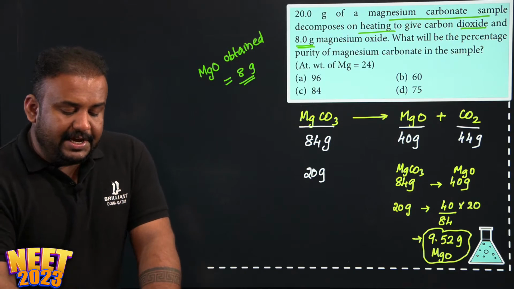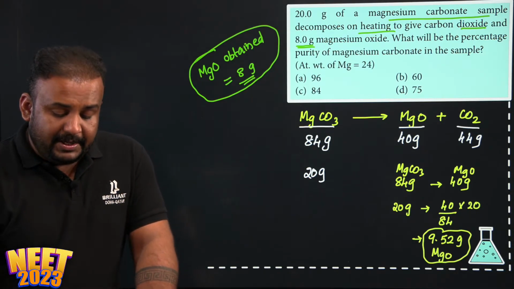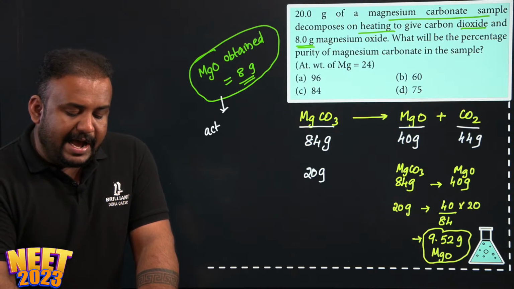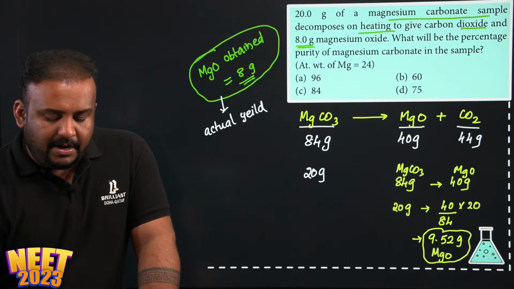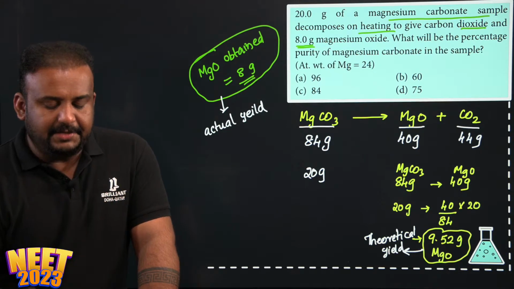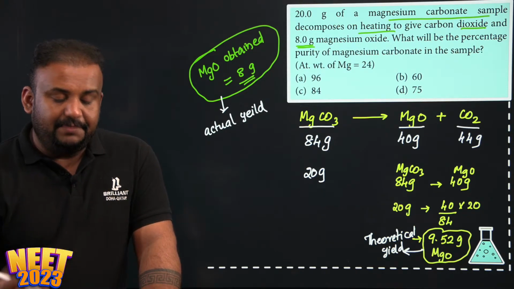But did you guys notice here how much was the magnesium oxide obtained? It is 8 gram. So I would call this as the actual yield of magnesium oxide, and this is the theoretical yield of magnesium oxide. Correct? Now what did they ask? What is the percentage of purity?